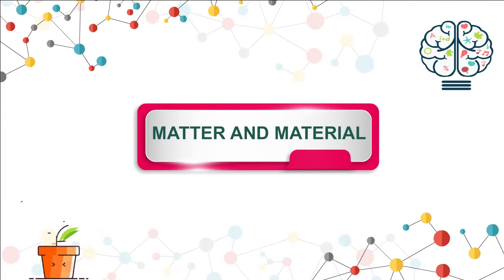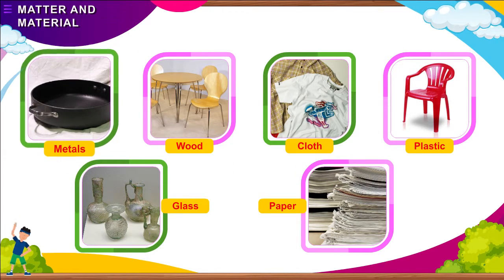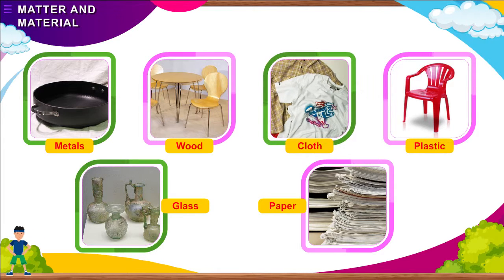Matter and material. Different things in our house are made up of metals, wood, cloth, plastics, glass, paper. All these things are materials. All materials are given a common name called matter. Matter is the scientific word for all types of materials.